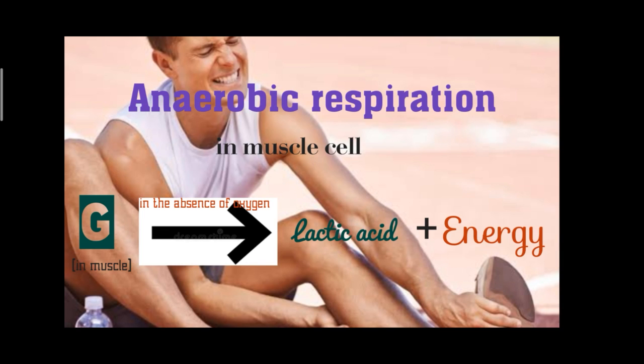When enough oxygen is not present, anaerobic respiration takes place in muscle cells. In this case, glucose is broken down in the absence of oxygen. Oxygen is needed in the muscle cell, but it is not reaching there. So we can use the sentence here: in the absence of oxygen, glucose is broken down and energy is produced. Along with the energy, lactic acid is also formed. The accumulation of lactic acid in the cell causes muscle cramps.